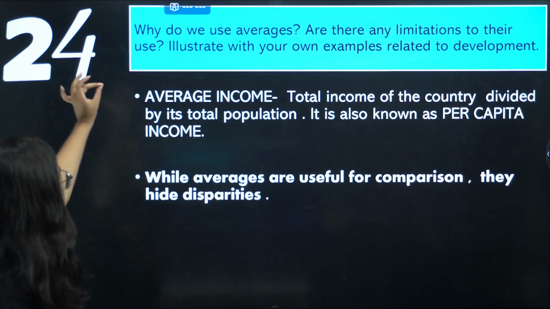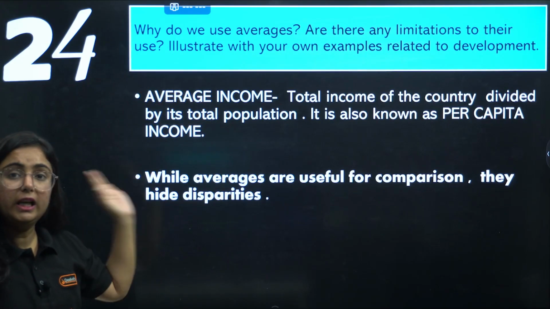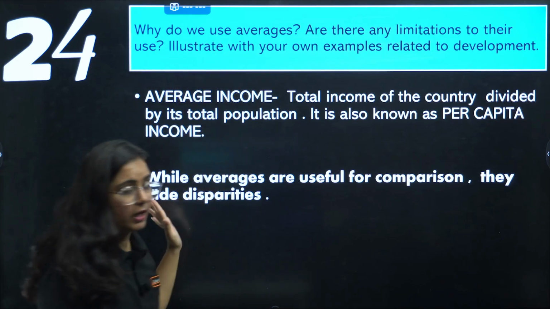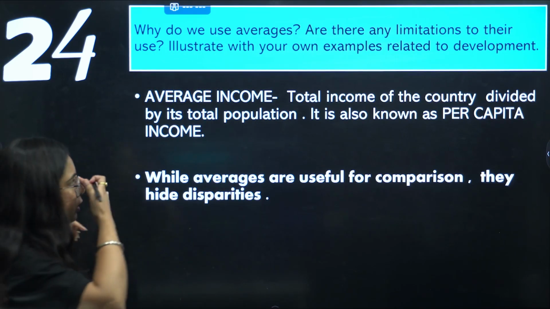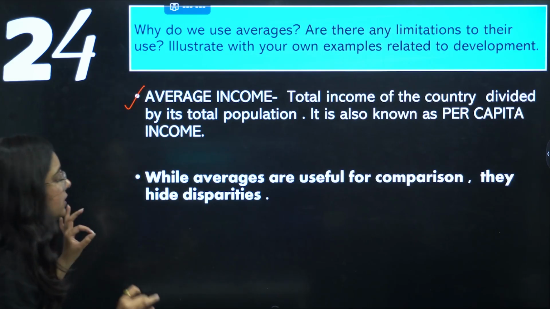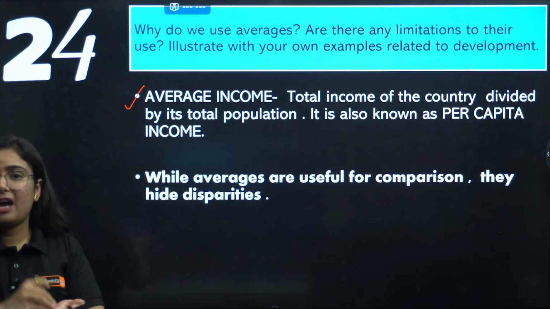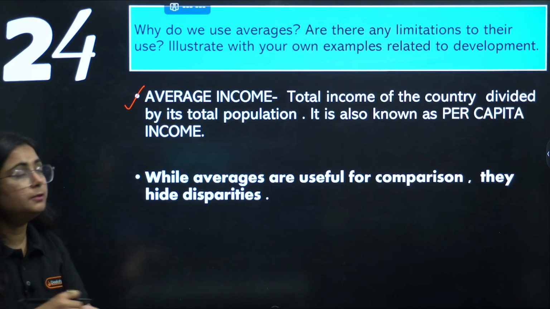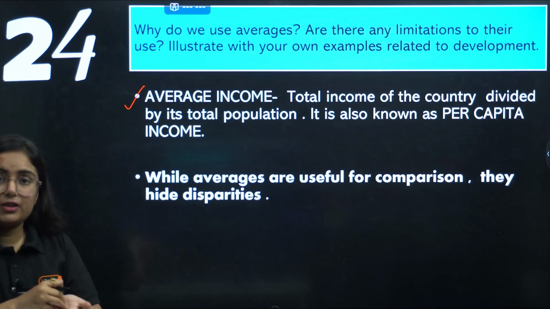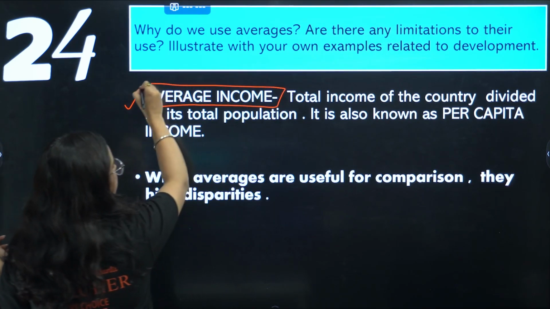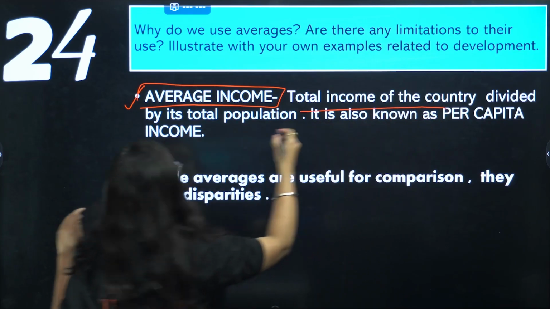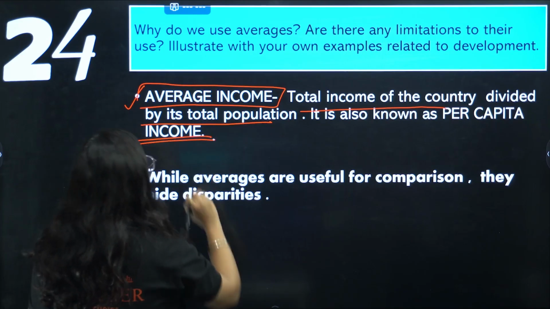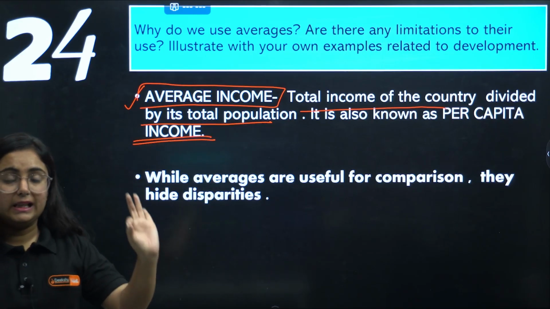Now see, this question is divided into 3 parts. Hence, we need to keep in mind that first they have asked you, why do we use averages? You are using it in maths also. First we need to write that we use average when we have huge data. Now, what is average income? Basically, average income is the total income of the country divided by its total population. It is also known as per capita income, that is PCI.